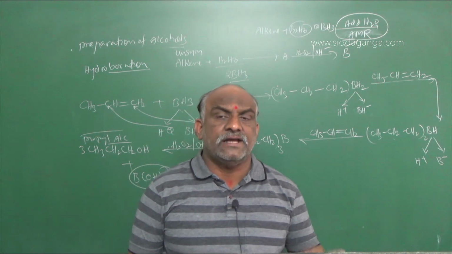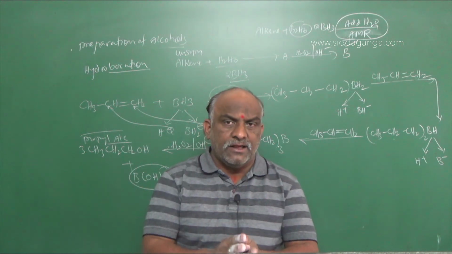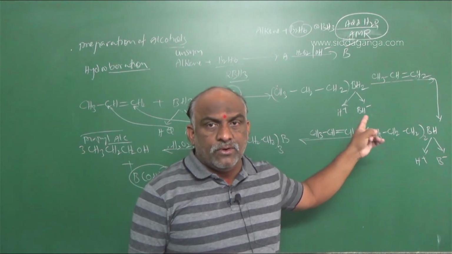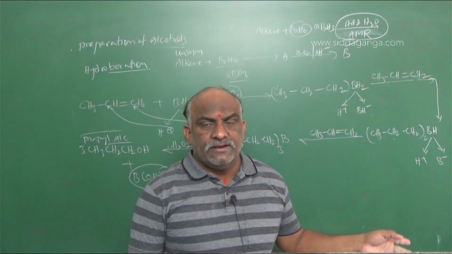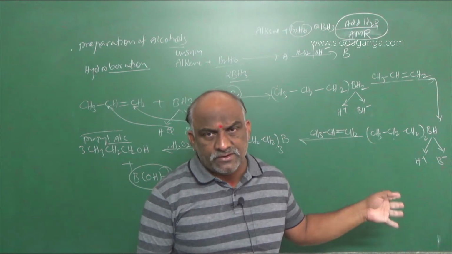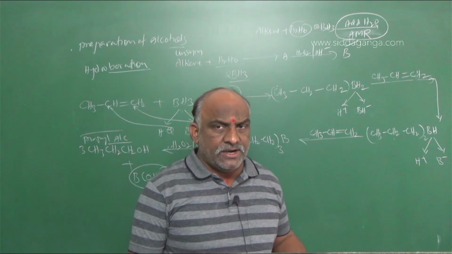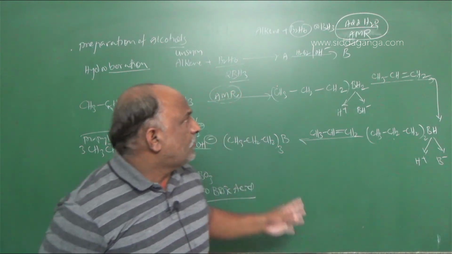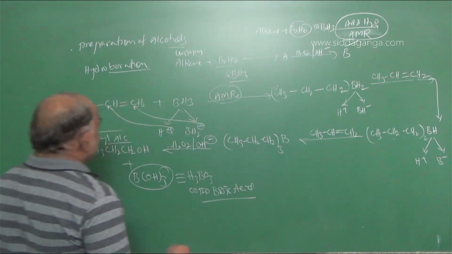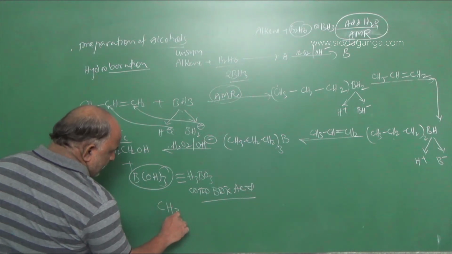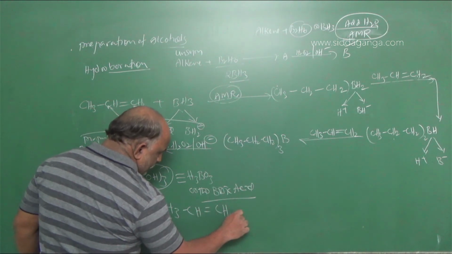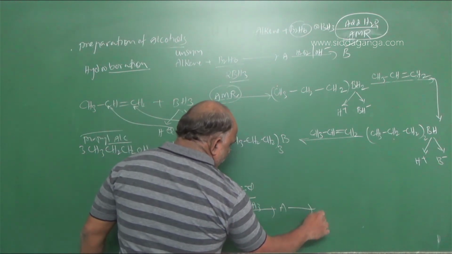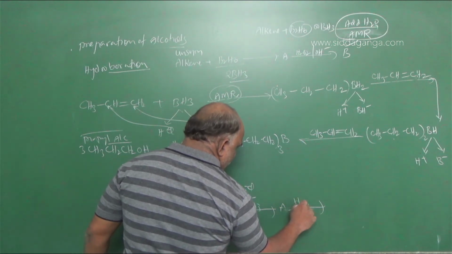Which type of alkene? Unsymmetrical alkene. Unsymmetrical alkene combined with diborane gives monoalkyl, dialkyl, trialkyl borane derivatives, borates. Further it reacts with hydrogen peroxide in the presence of sodium hydroxide or potassium hydroxide and gives rise to alcohols plus orthoboric acid. Here we go with the same example: CH3, CH double bond CH2, BH3.